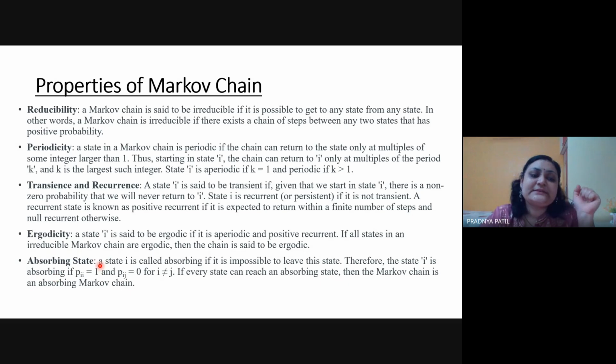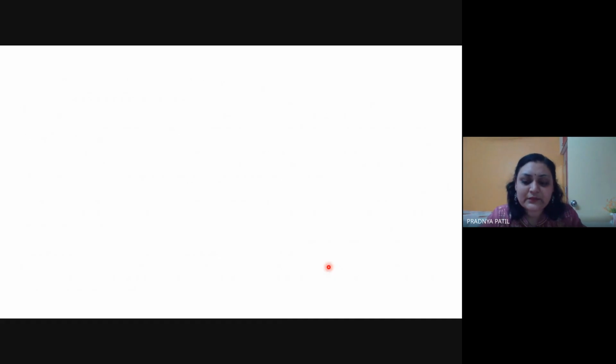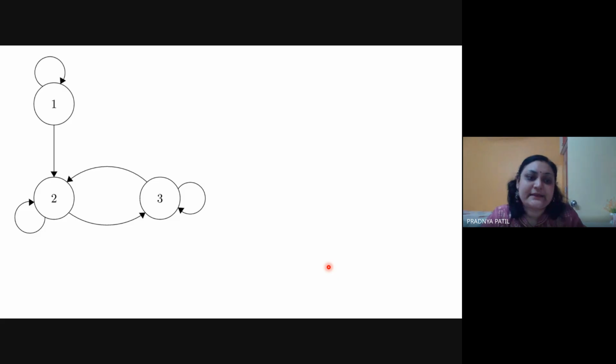Then the last one is the absorbing state. An absorbing state means there can be a reducible network, because if you reach that particular node, you would not be able to come back. So this node is called a transient node, and it is also called the absorbing state of your network. If you go there, you would not be able to leave. It is impossible to leave this state once you have reached it. So let's check with this diagram.